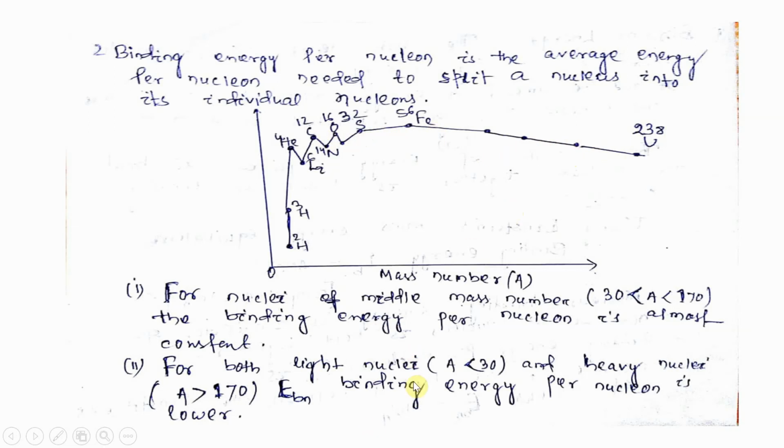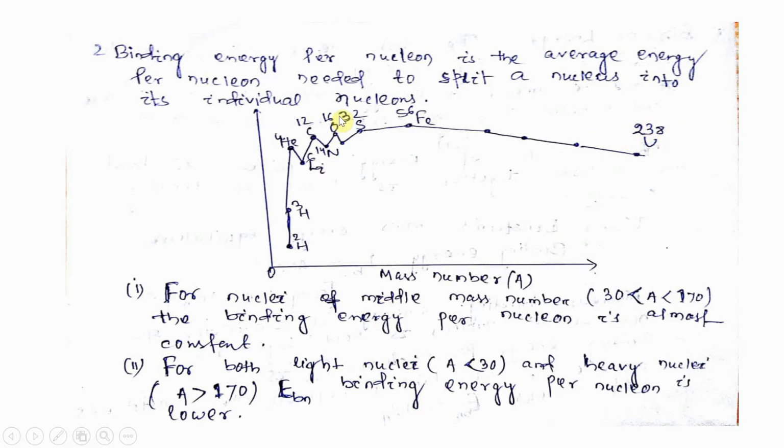And for both lighter nuclei, A less than 30, like carbon and oxygen, and heavy nuclei, A greater than 170, just like uranium, whose atomic mass number is 238,